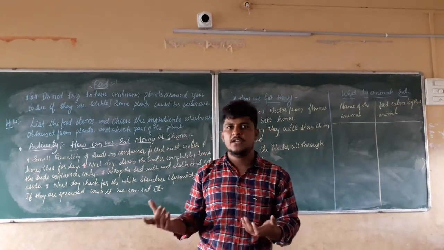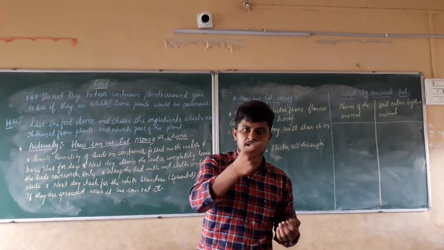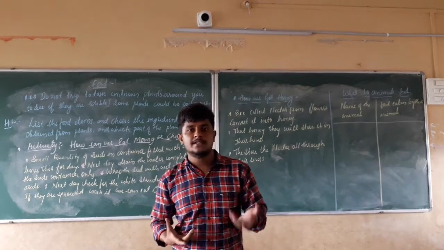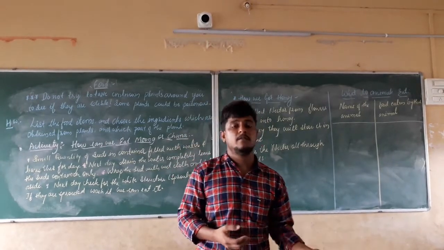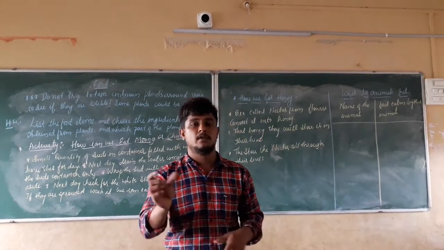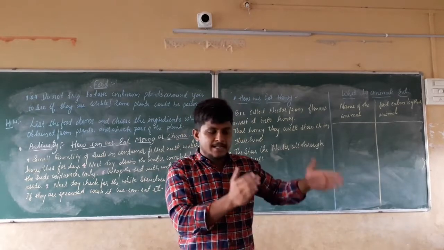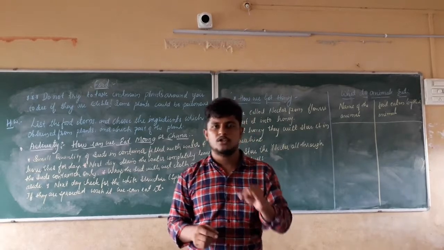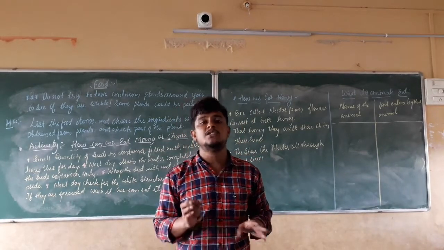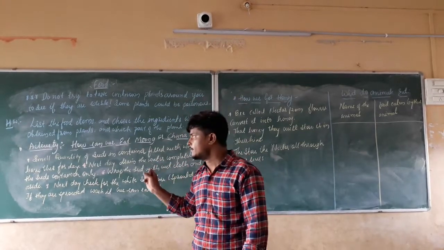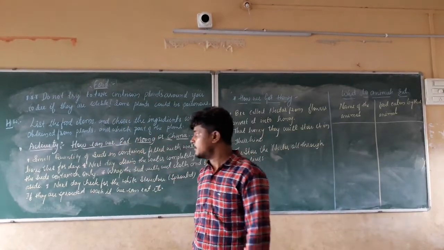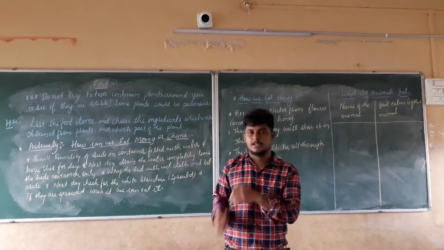Wheat comes from the fruit part of the plant. Oil comes from a plant source, from the seed. In this manner, you have to do the homework. If possible, list 20 to 25. If not possible, at least make a list of 10 food items, with ingredients, plant source, and which part of the plant it is taken from.